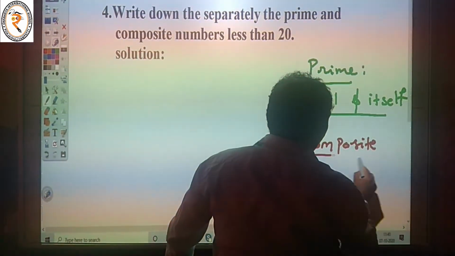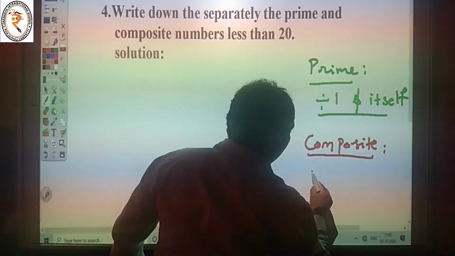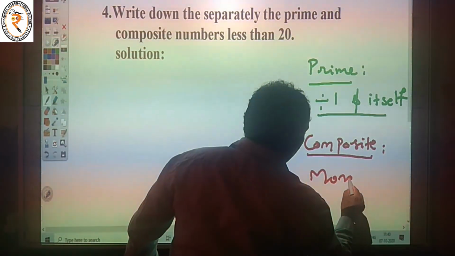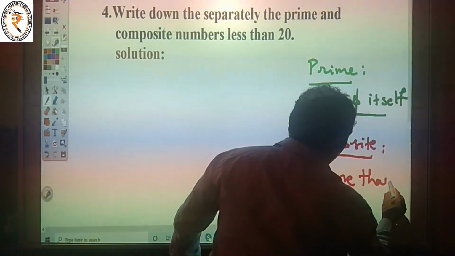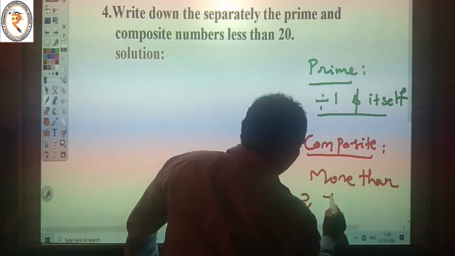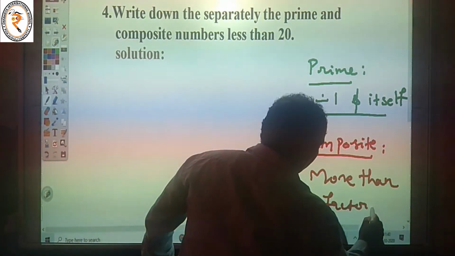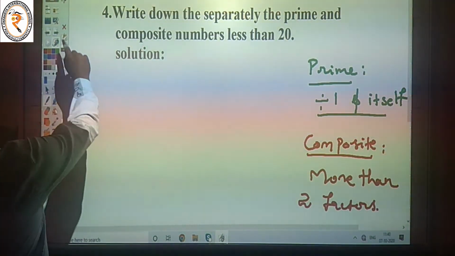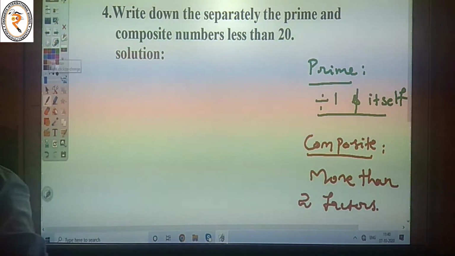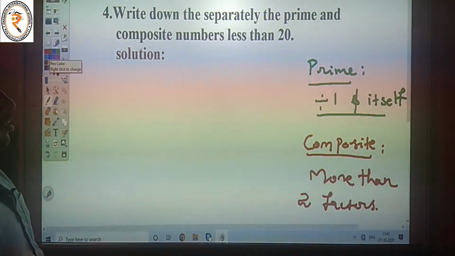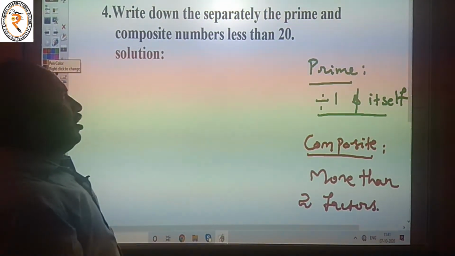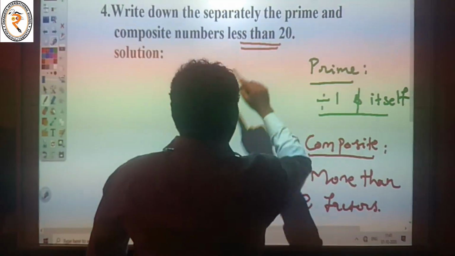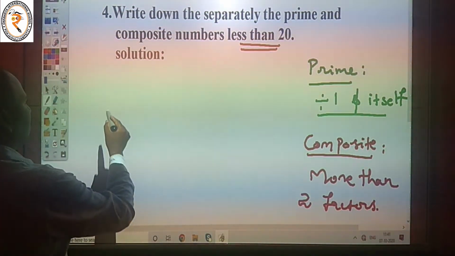The next one, composite number. Composite means more than 2 factors. More than 2 factors is called a composite number. Our question is to write down separately the prime and composite numbers less than 20.